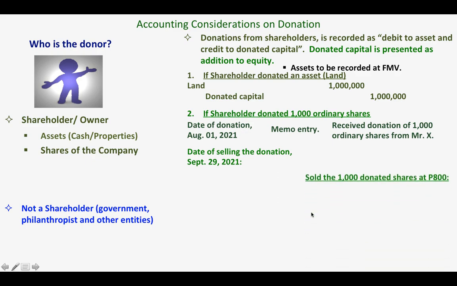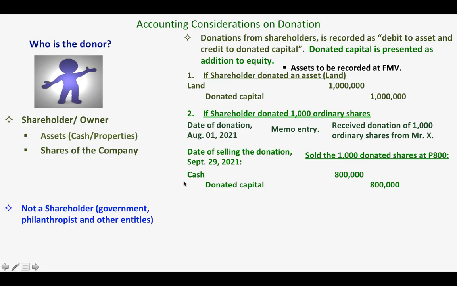Okay? So in this case, you sold the 1,000 donated shares at 800 pesos. This is the time that you are going to make this entry. You have to debit the cash that you received in selling the 1,000 ordinary shares, which in this case is 800,000, and then credit donated capital, okay?